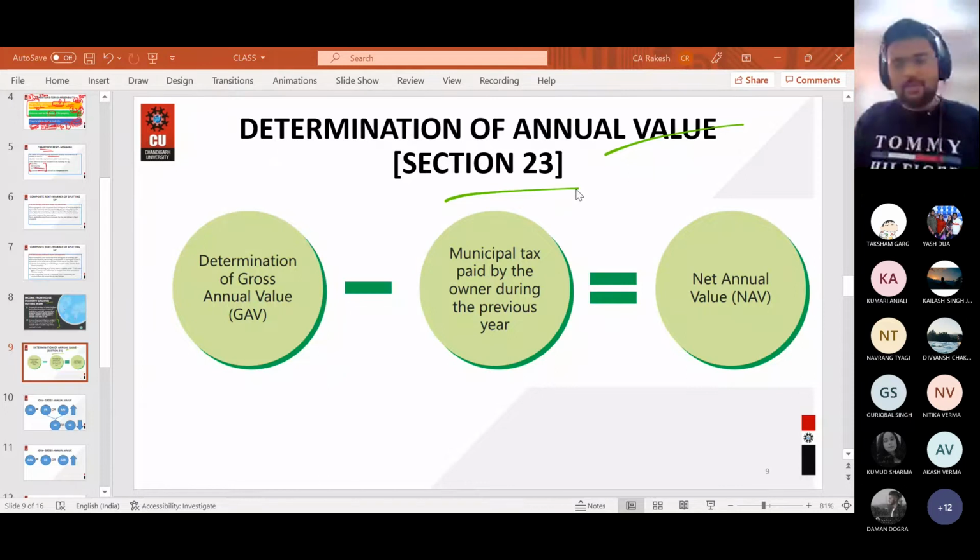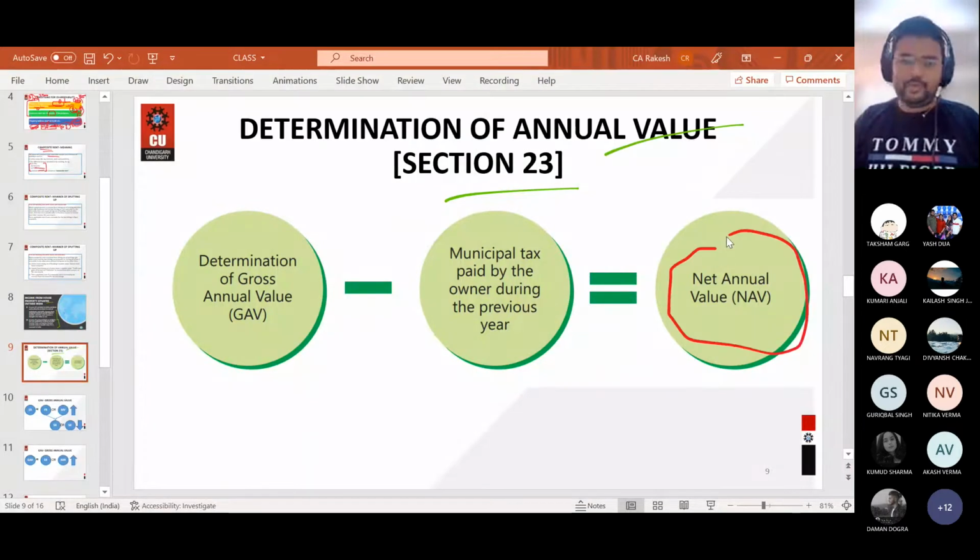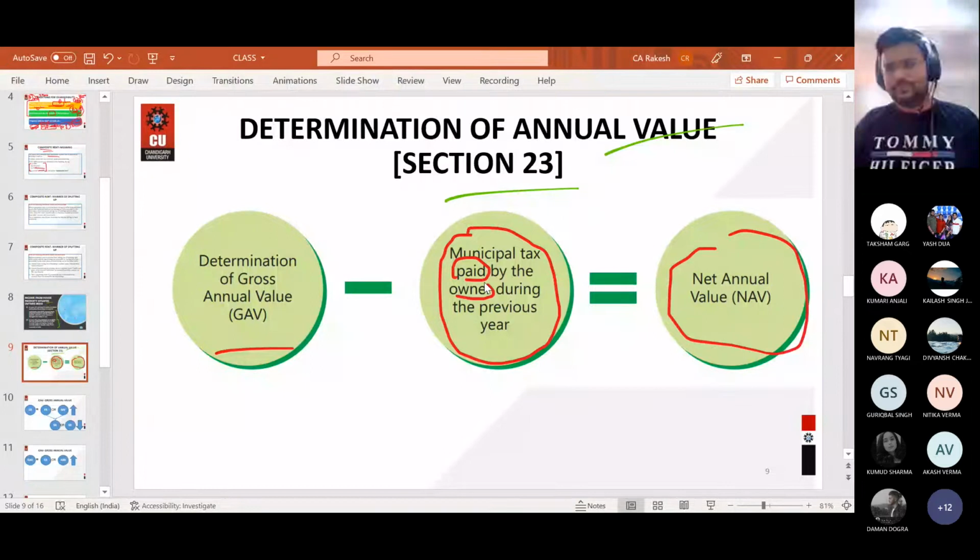Okay, so this is an important section, section 23. It tells us how annual value will be determined, how net annual value will be determined. So the formula for net annual value is gross annual value minus municipal taxes. Write down this formula. Gross annual value minus municipal taxes paid by the owner during the previous year. 2 words I have circled.